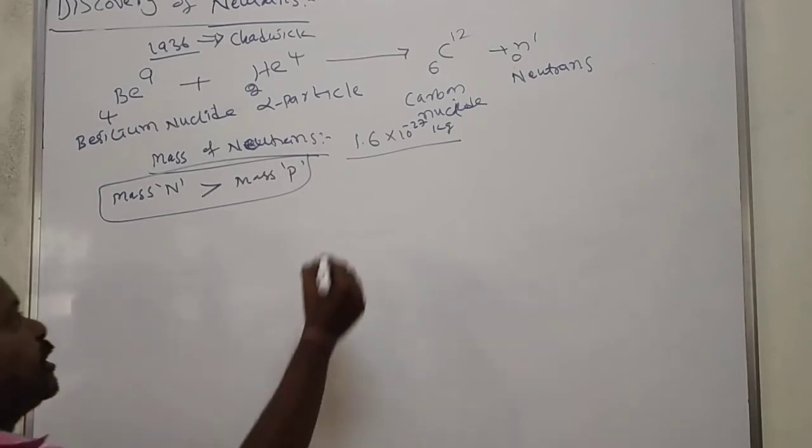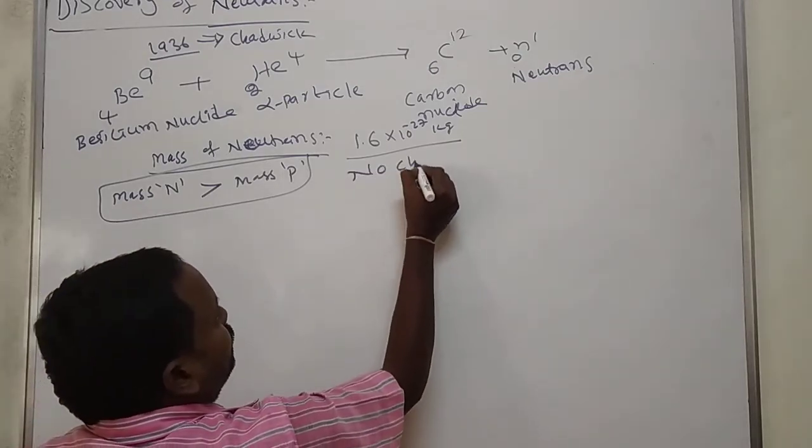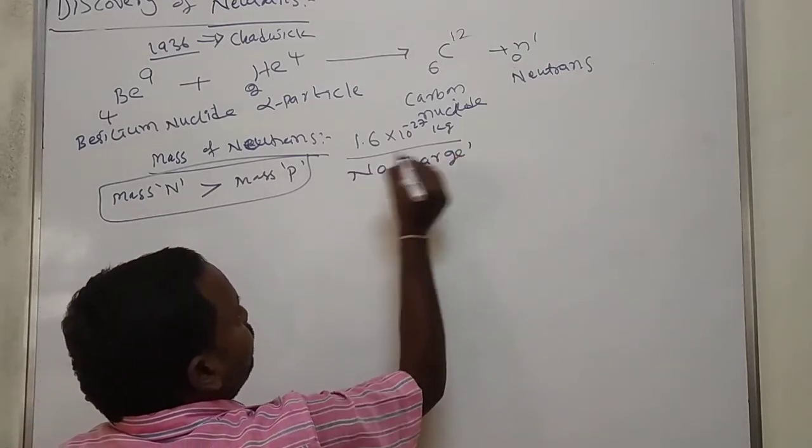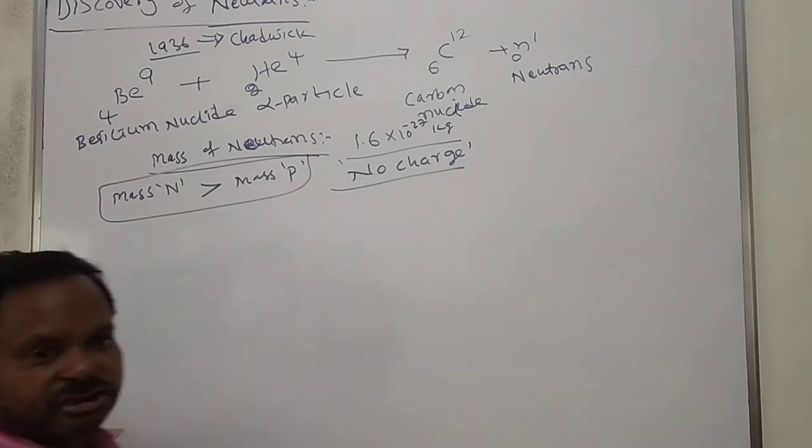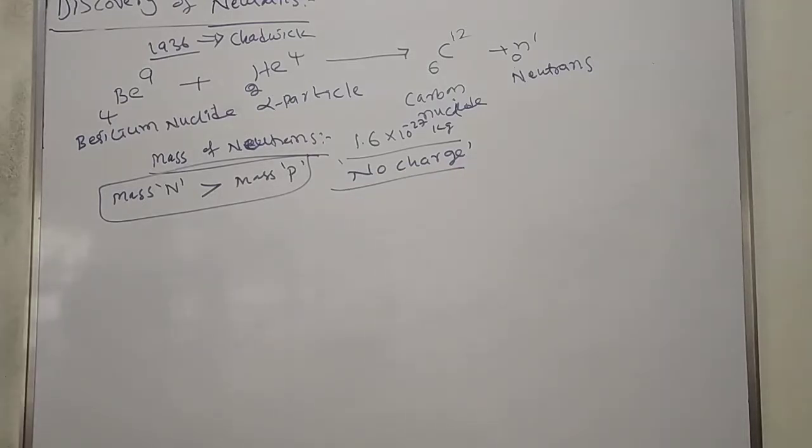No charge. In 1900s neutrons were discovered; in 1800s proton and electron were discovered.